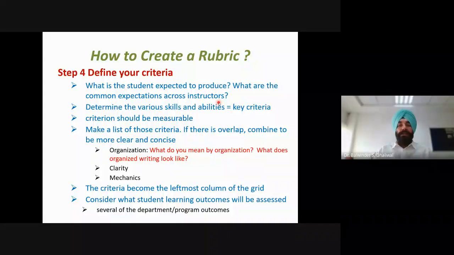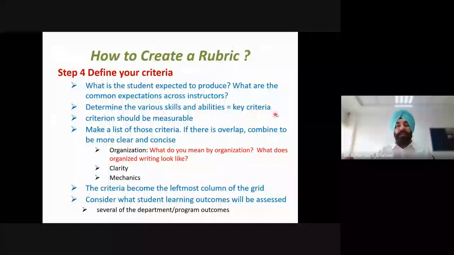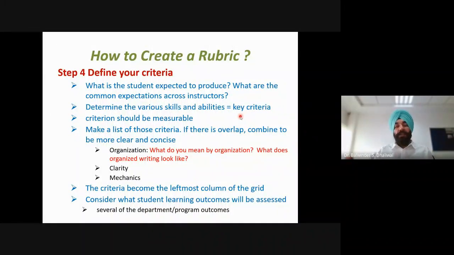Once we have identified those skills and abilities which we want to assess, those skills, abilities or expectations become the key criteria for the development of the rubrics. And again, we have to keep in mind that these criteria should be measurable. While deciding these skills and abilities for the rubrics, we should keep in mind that we are going to assess or measure them.